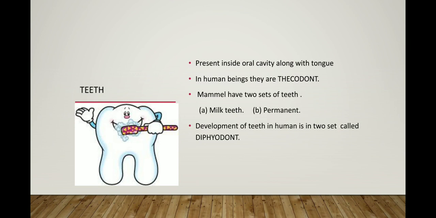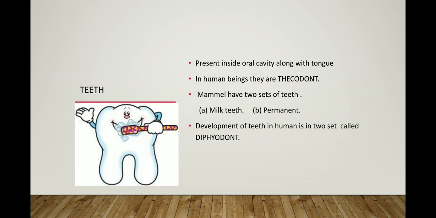When you are a baby or child, you have milk teeth. They are very soft and not as strong as permanent teeth, but they also help in digestion. After a certain age we lose our milk teeth and get the permanent teeth.